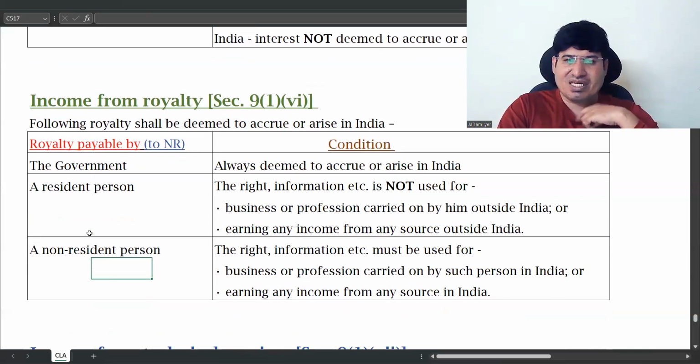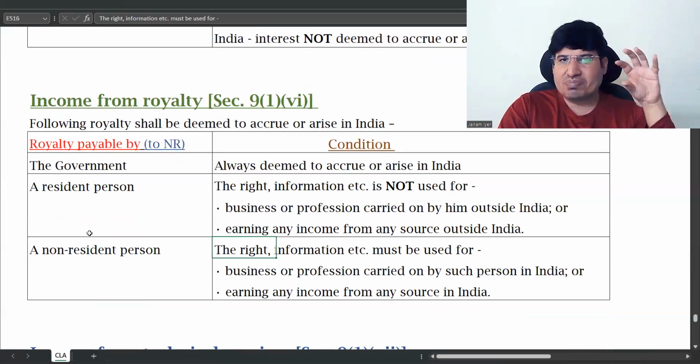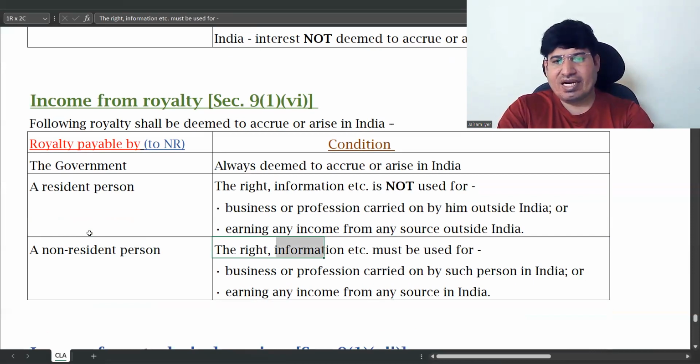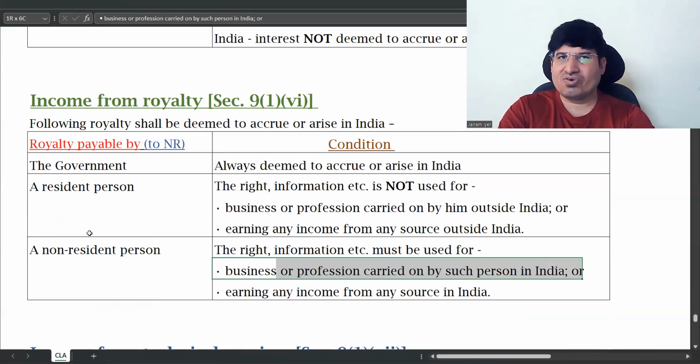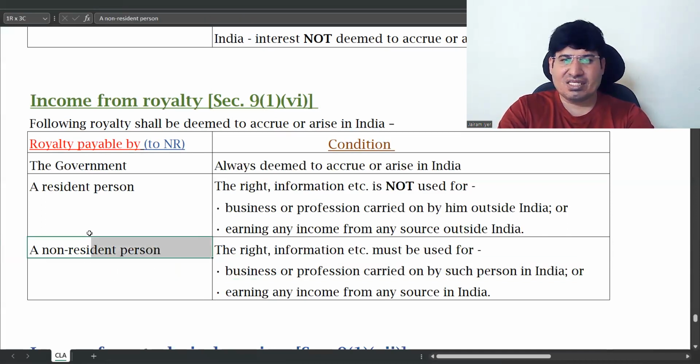And for a non-resident person, it is always specific. The right to information, etc., is used for business carried on by such person in India. So for business, he is using it specifically for business in India. So here, he is also a non-resident.